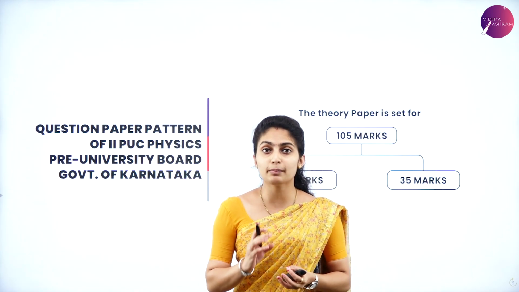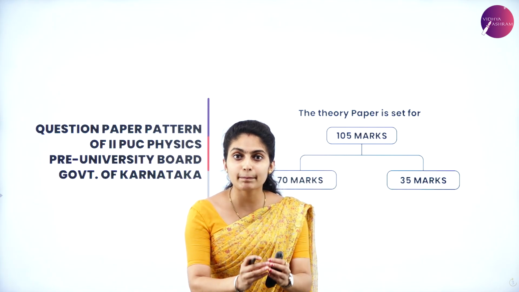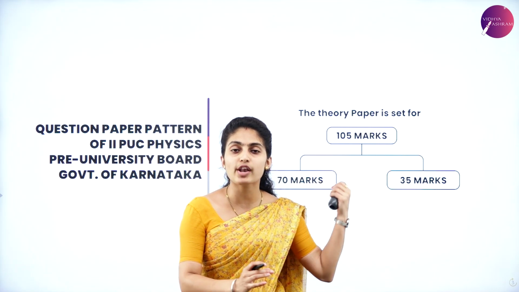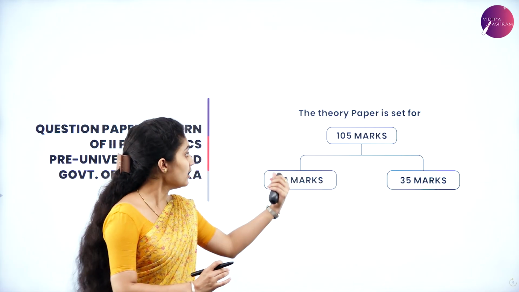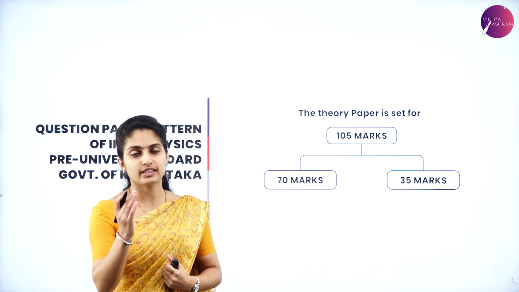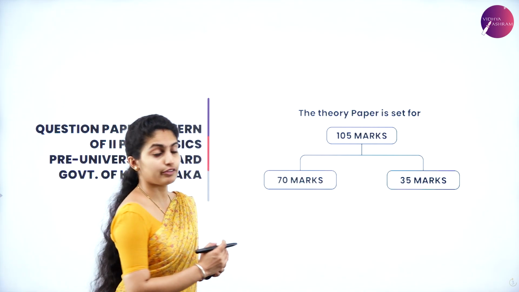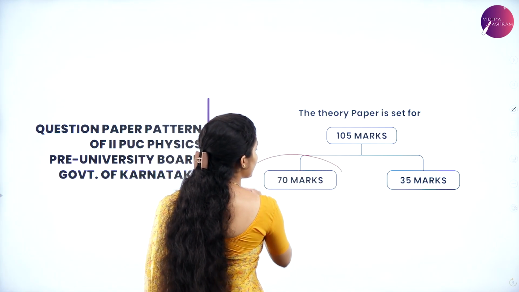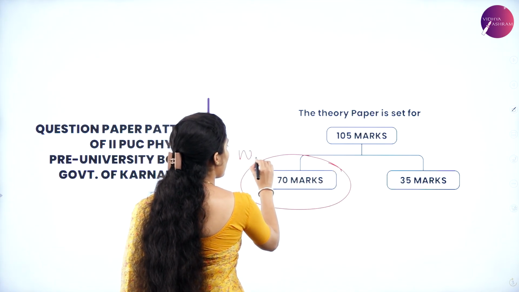It is not the total marks you are writing. It is the paper for which it is set. That is, 105 marks is the total number of marks in the theory paper, out of which we have to write only 70 marks.